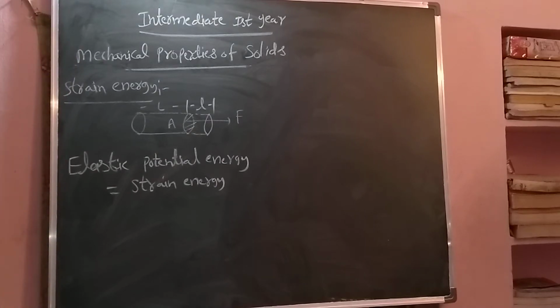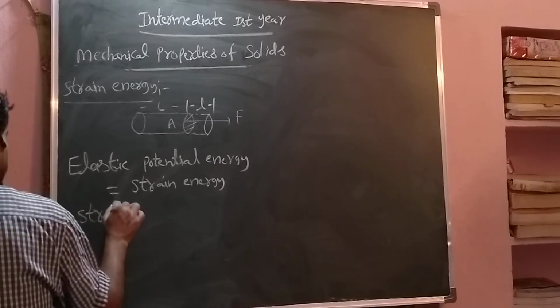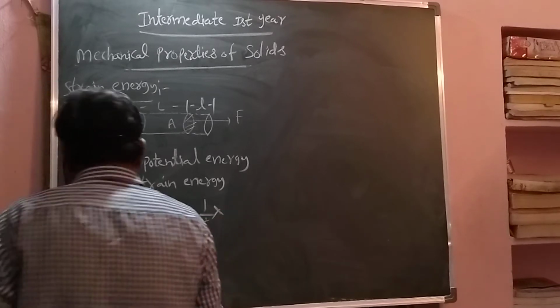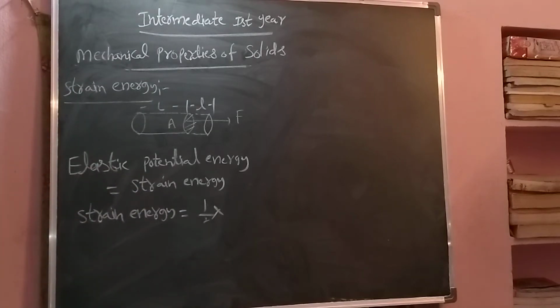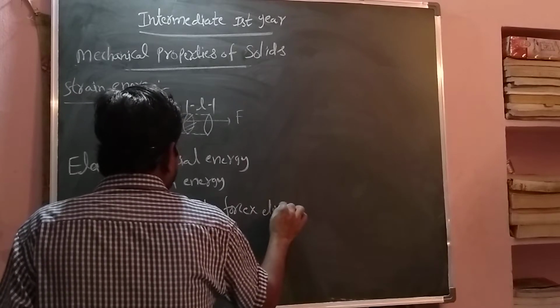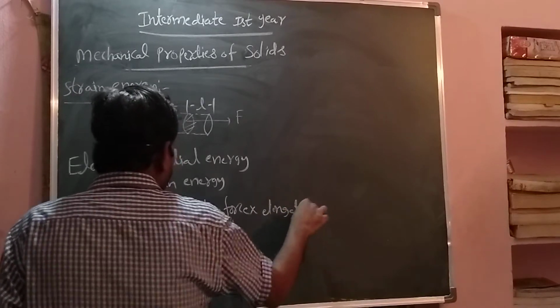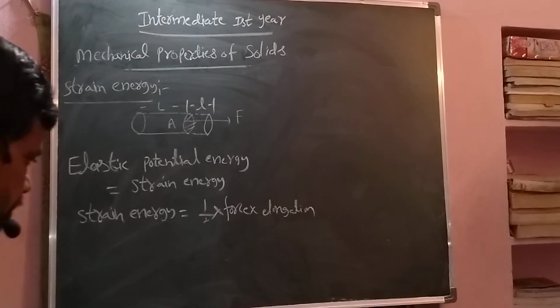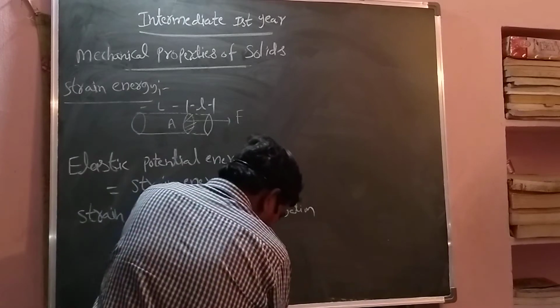That only is called strain energy. So now what is the formula for strain energy? Strain energy equals half into force into elongation. Half into force into elongation. Now we are deriving this formula. Once you see how we are deriving.